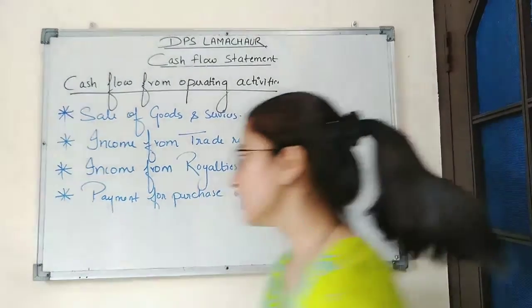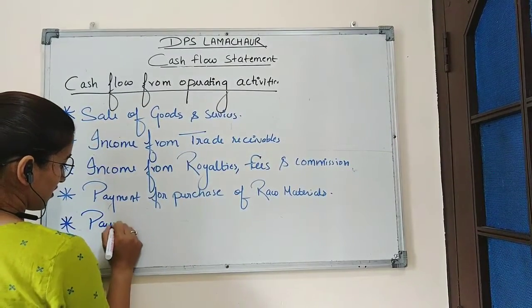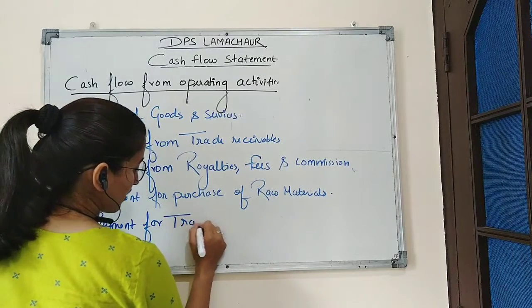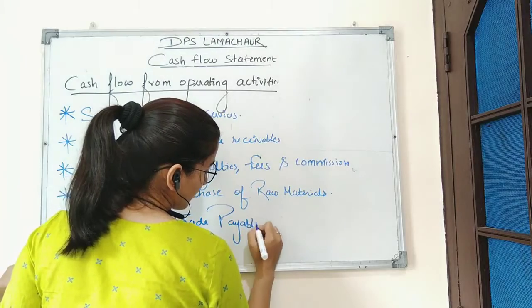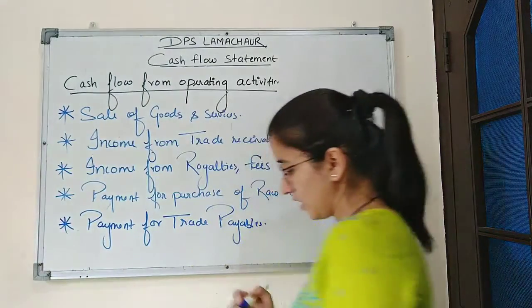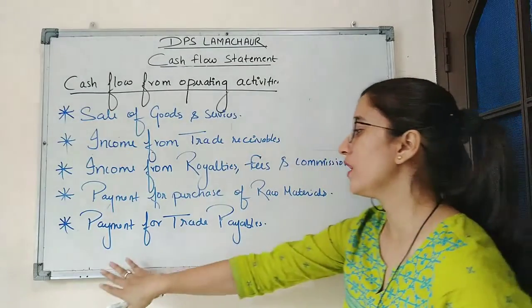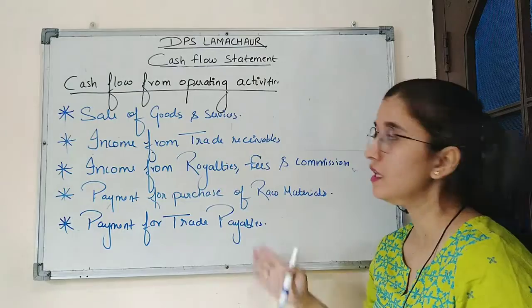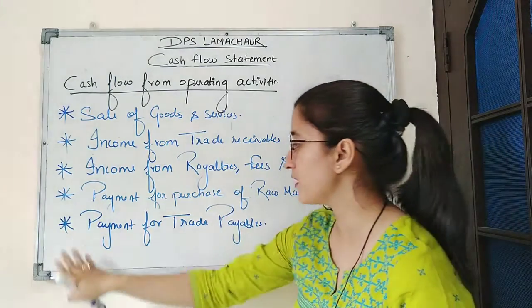And the last is payment for trade payables. So as we know, trade payables include creditors and bills payable. So whatever amount the business is paying to creditors and bills payable, it is considered as an expense of operating activities.